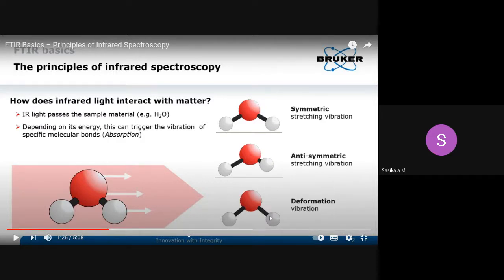So this is about stretching vibration. Next we'll move on to bending vibrations, that is, deformations. I'll talk about the types of deformation. Deformation is otherwise called bending vibration.